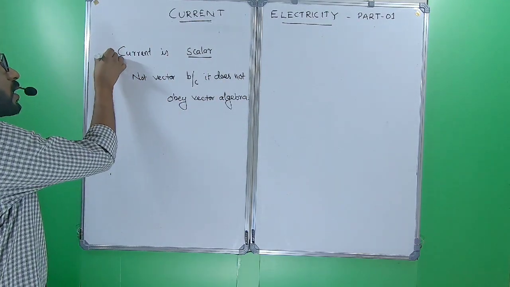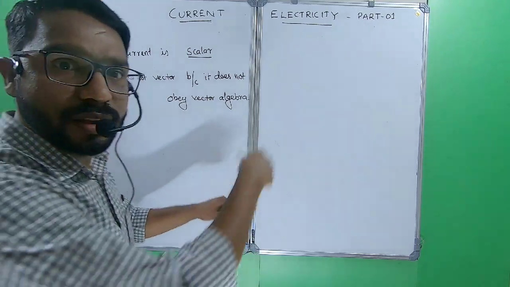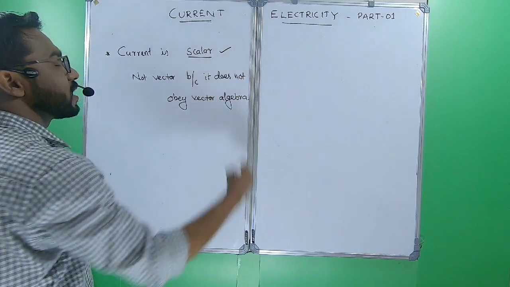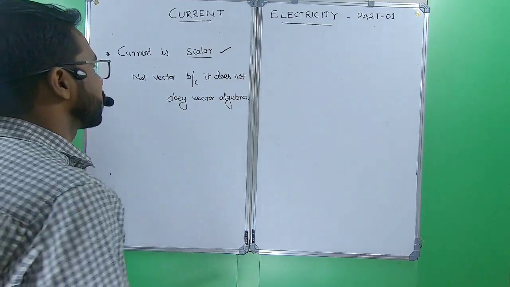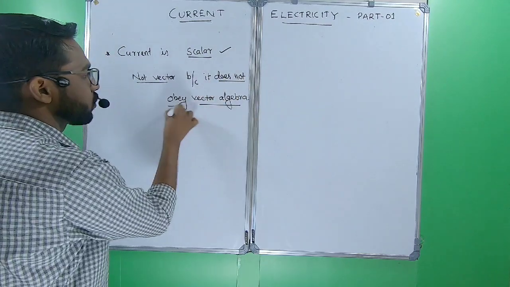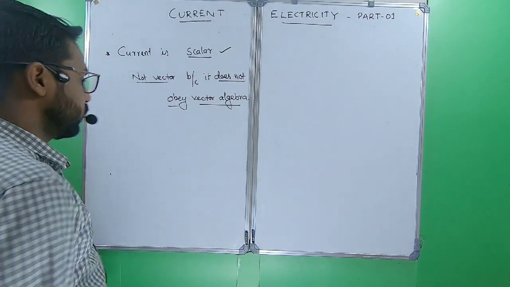Once more, current possesses direction in the direction of the electric field, but it is considered as a scalar. Why? It does not obey vector algebra.